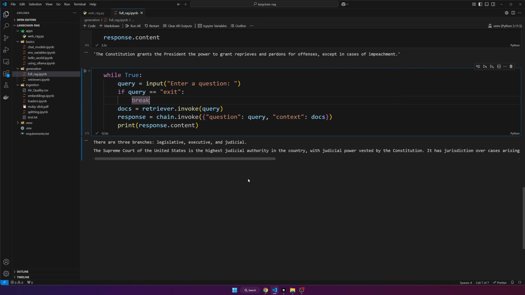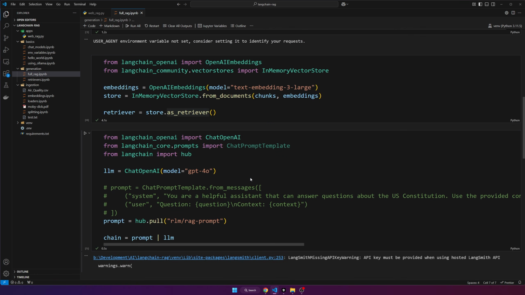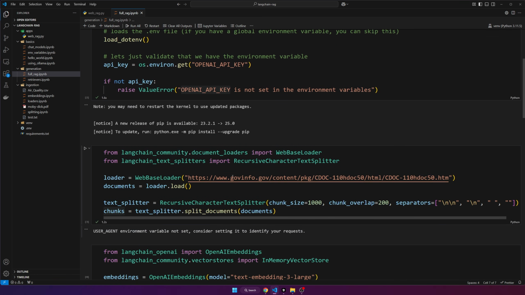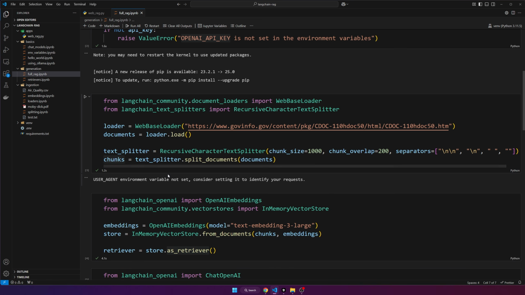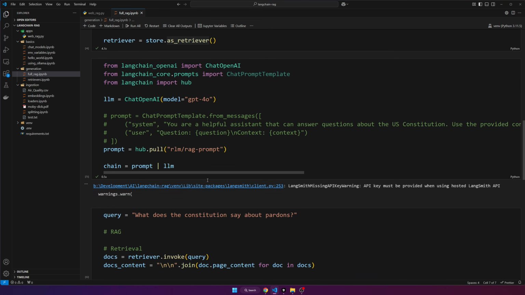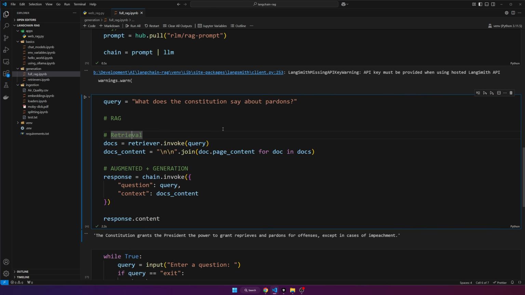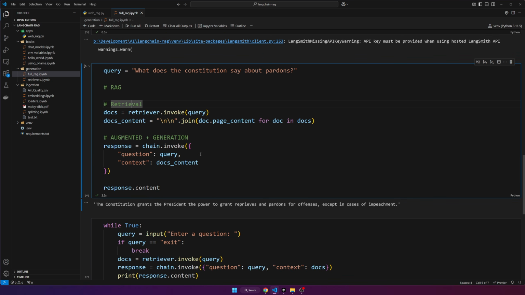So that's it. That's all I want to show you guys for this episode. You saw a full end-to-end example of RAG, Retrieval Augmented Generation, using LangChain. We did our indexing pipeline by loading documents, splitting them, and then embedding them and indexing them into a vector store. Then we finished our generation pipeline by setting up a chat model with a chat prompt template. Finally, we used our vector store retriever to get relevant documents and then invoked our chain, which is our large language model and prompt, using our question and relevant documents, and got an answer. So this basic setup here is RAG.